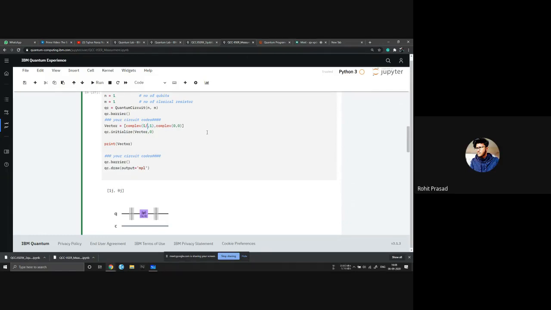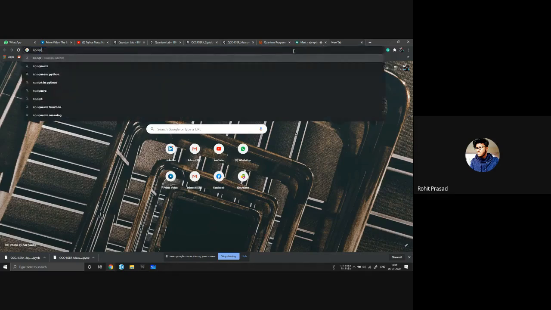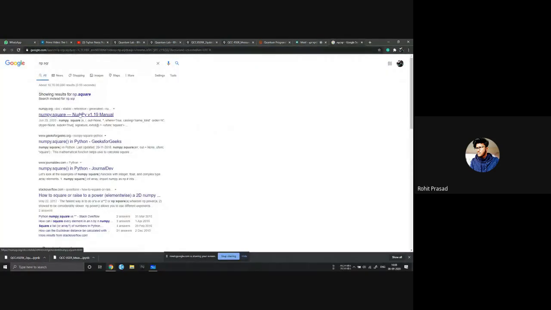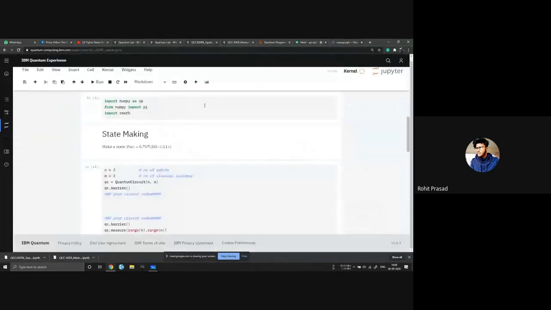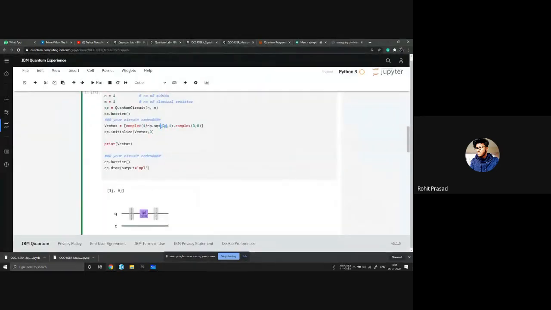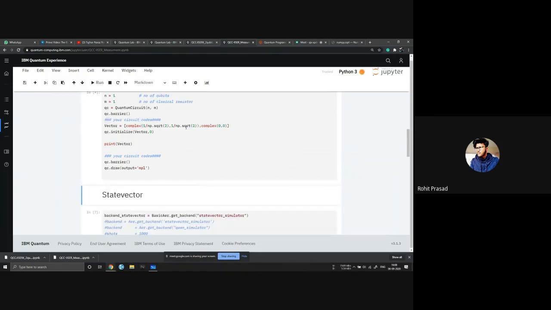1 by np dot sqrt, something like that, x by root 2. Let me check if I have this thing. np dot sqrt is a term or not. Yeah, np dot sqrt. 1 by under root 2, and you want this thing also equal to np dot. So okay, I run this thing.